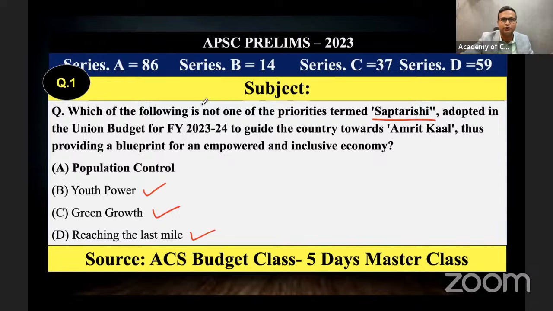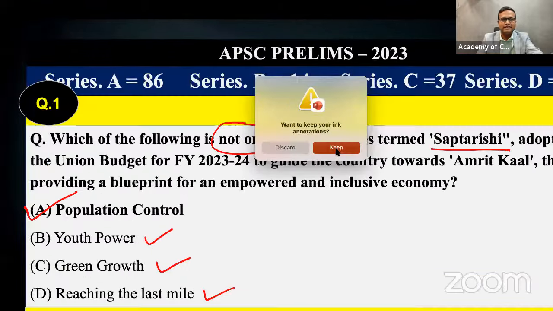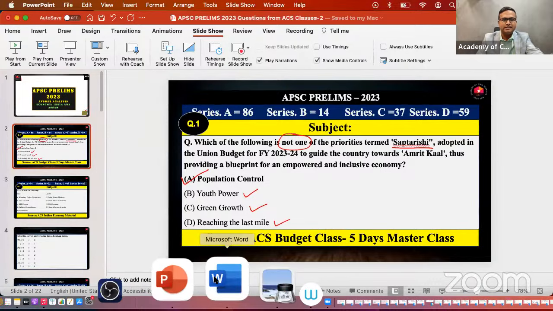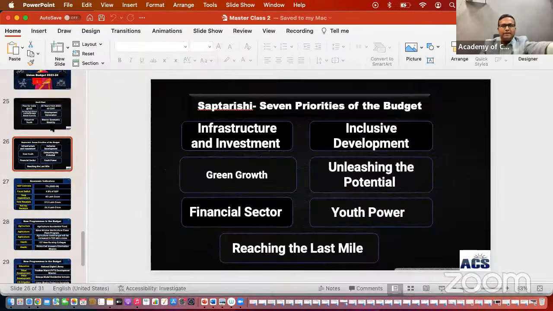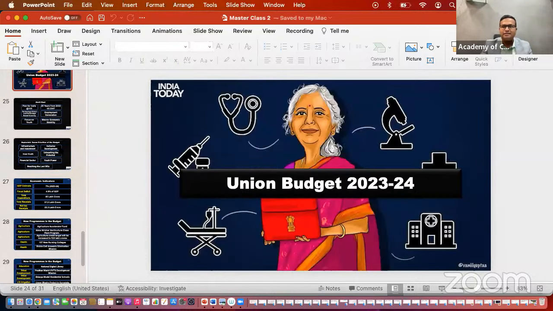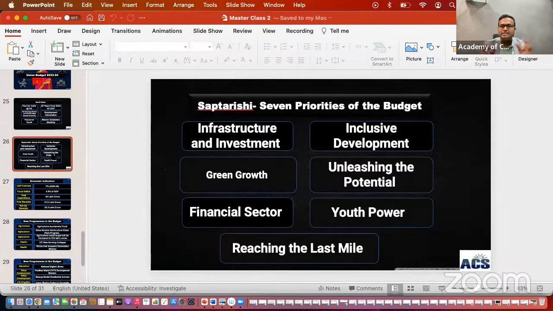The question is, which of the following is not one of them? Population control was not one of them. So option A, population control, is the correct answer. As I told you earlier, the source for this answer was the ACS budget class in the 5 days master class, and there was an ACS budget class PPT. You can see whatever I have shown you at present in the master class 2 PPT. You can see here in the budget.